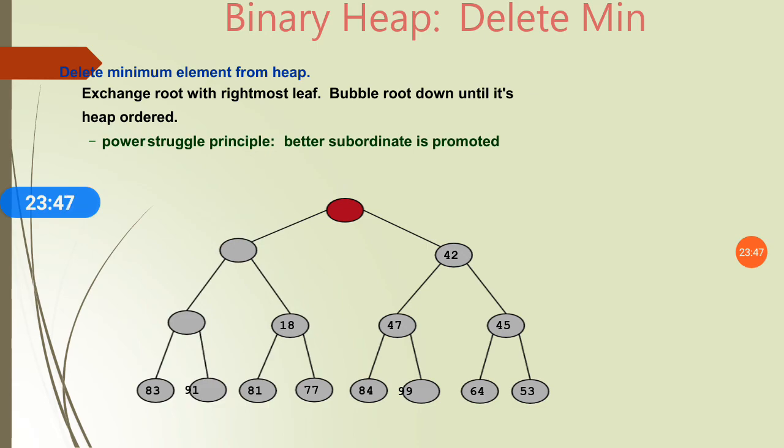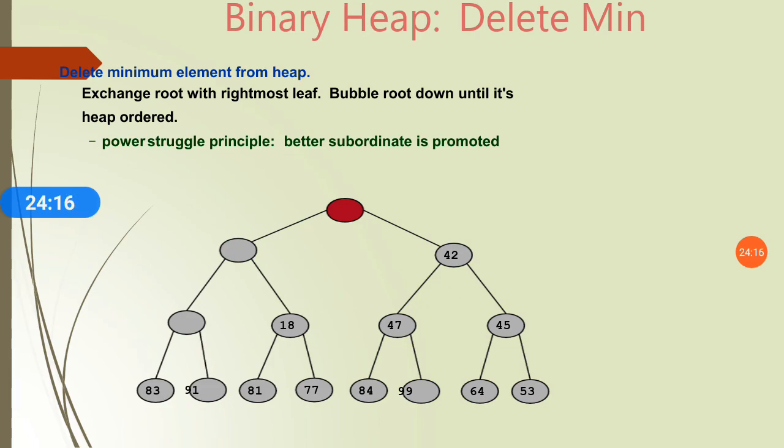Then delete in a binary heap, delete min or delete max. It depends on the order of the heap. So delete the minimum element from the heap. For that, exchange the root with the rightmost leaf and bubble the root down until its heap order. So this is the operation of delete min in a binary heap.